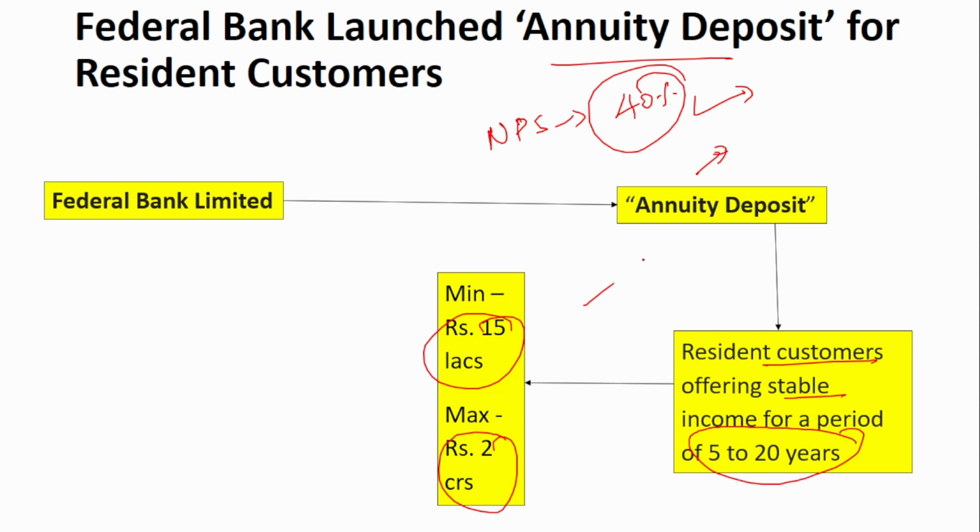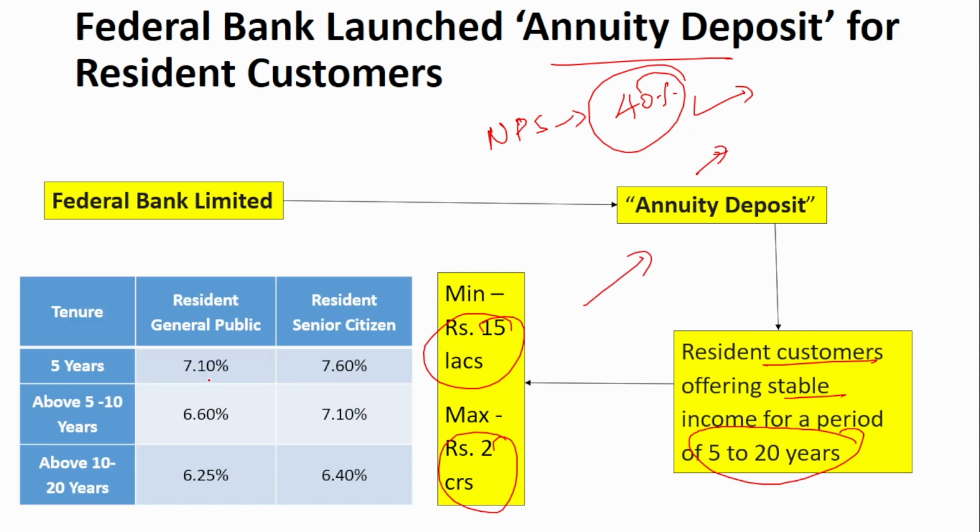The interest rate offered here is that for a 5-year annuity deposit, in case of the general public it is 7.10, and for resident senior citizens it is 7.60. For 5 to 10 years, it is 6.60, and for senior citizens 7.10. Similarly, up to 20 years, it is 6.25, and for senior citizens it is 6.4%. Remember, this annuity deposit has been launched by the Federal Bank. The minimum amount is 15 lakhs and the maximum is 2 crores.